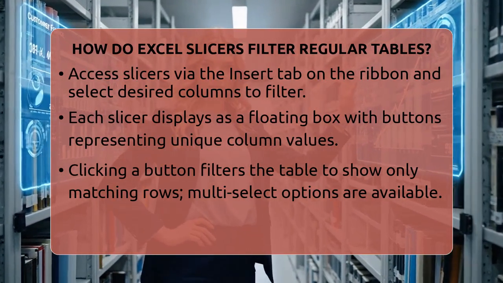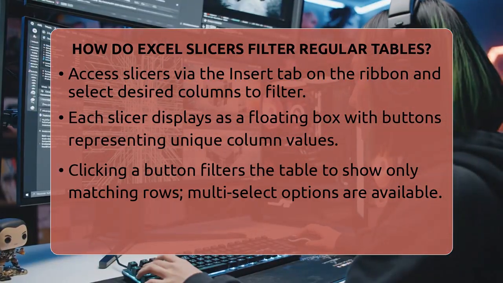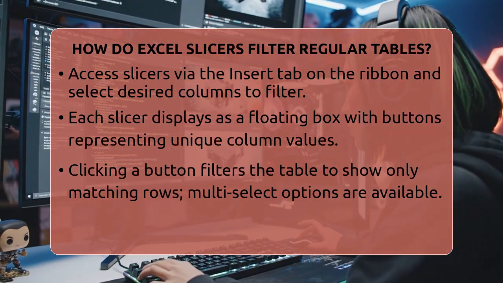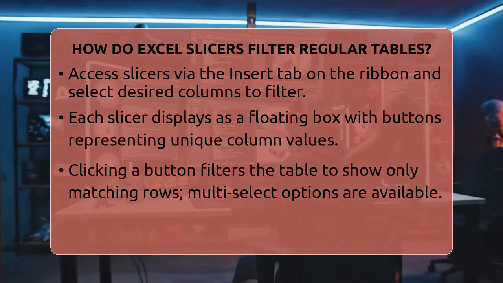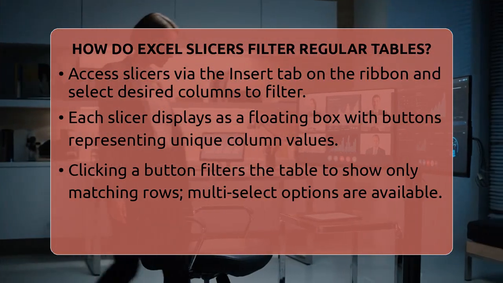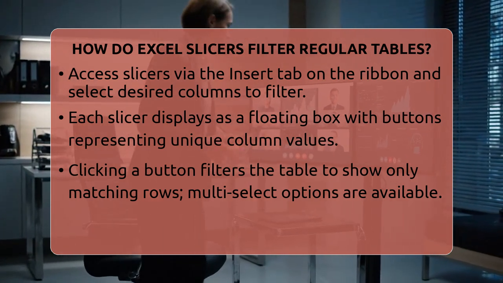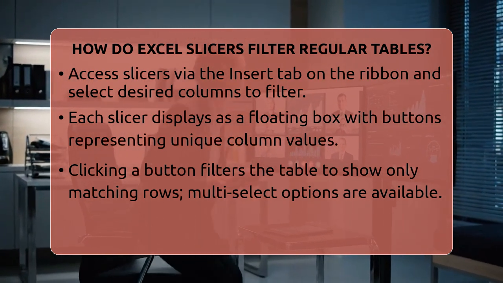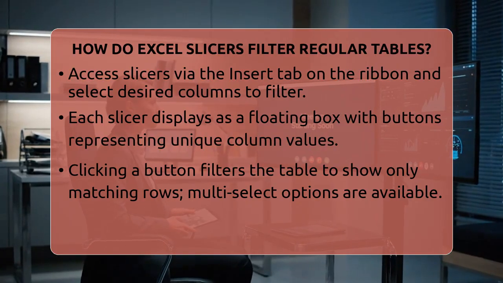Each slicer appears as a floating box with buttons. These buttons show all the unique values from that column. For example, if you choose a column with product names, each product gets its own button. Clicking a button filters the table to show only rows with that value.